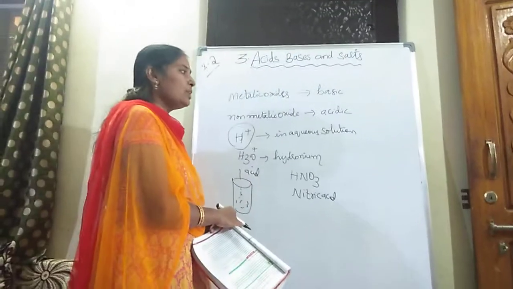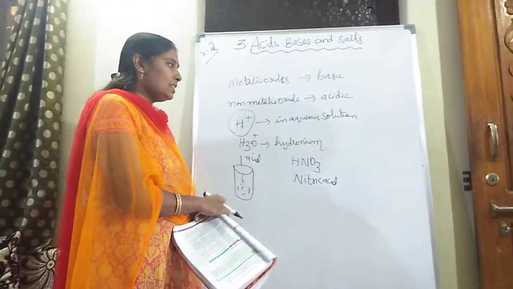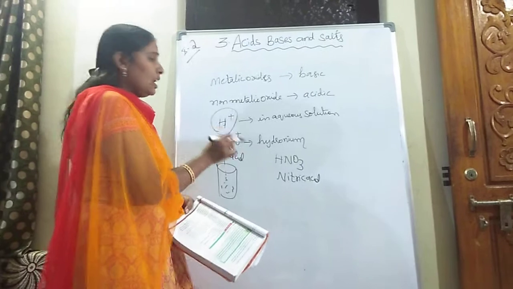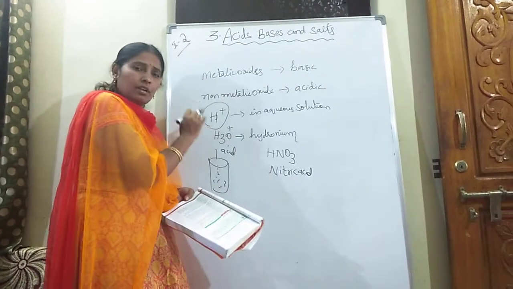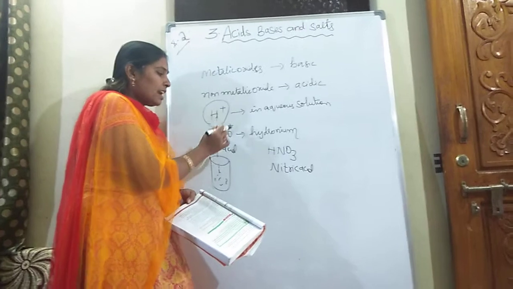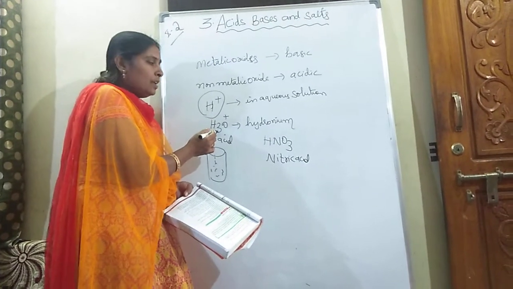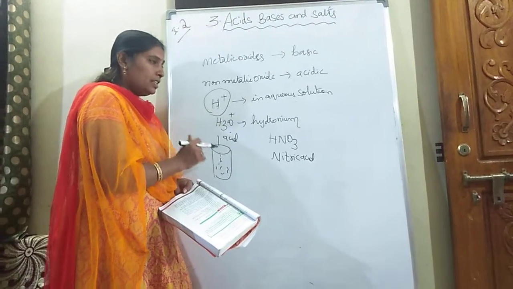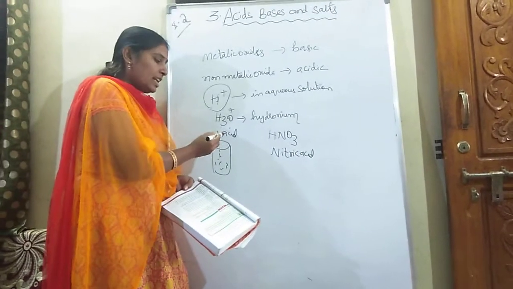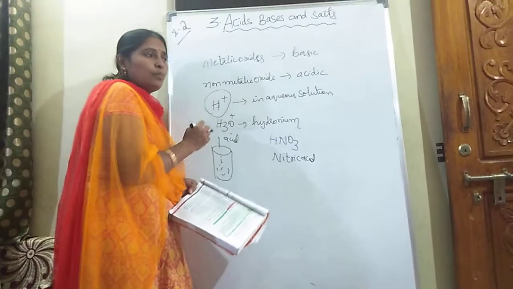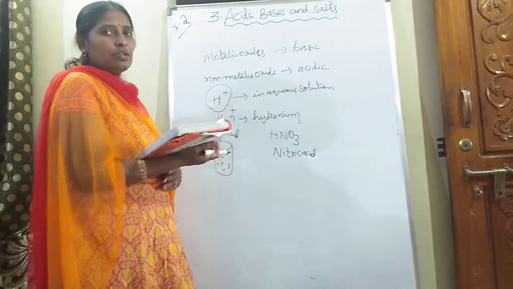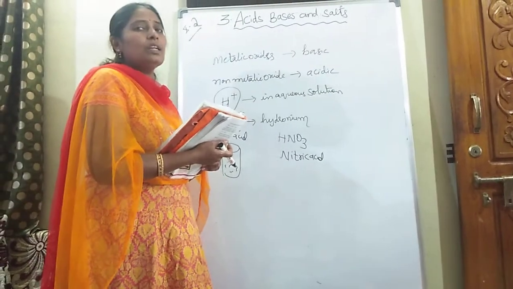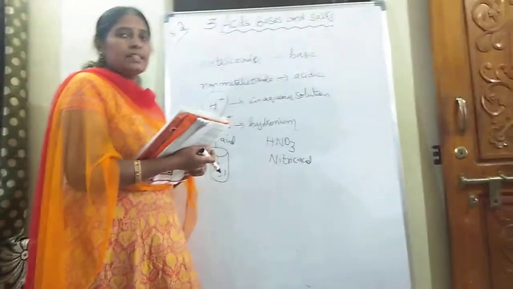That is, metallic oxides are basic in nature, non-metallic oxides are acidic in nature, and acid produces H plus ions only in aqueous solution, and those H plus ions do not exist independently. They immediately react with water and form hydronium ion. That is, H3O plus is known as hydronium ion, and it is recommended that we always add acid to water. And two important activities we also discussed today, that is, ions are responsible for the bulb glowing, and those ions are produced only in acidic solution.